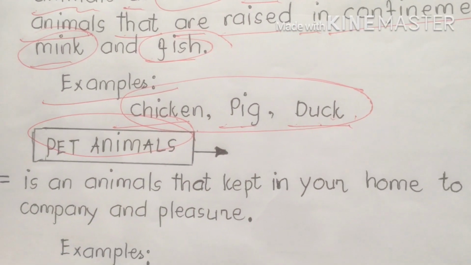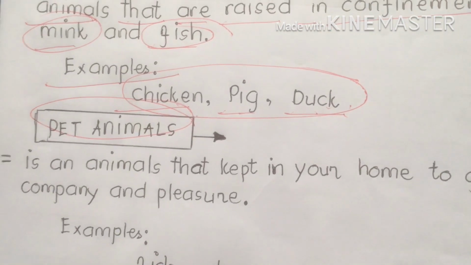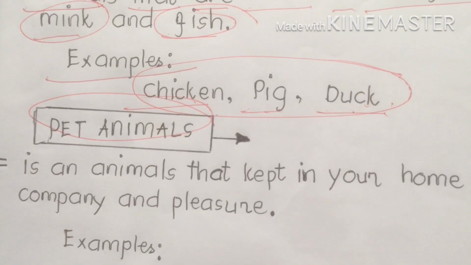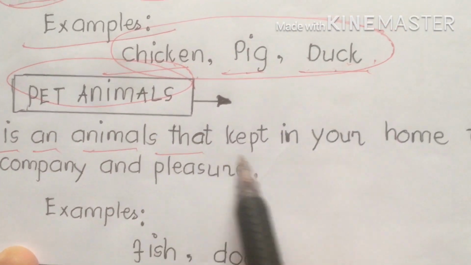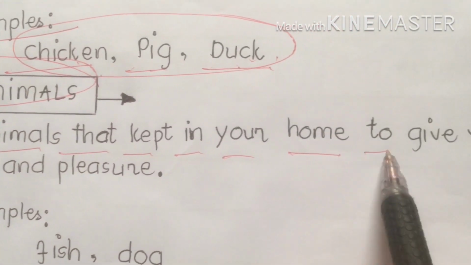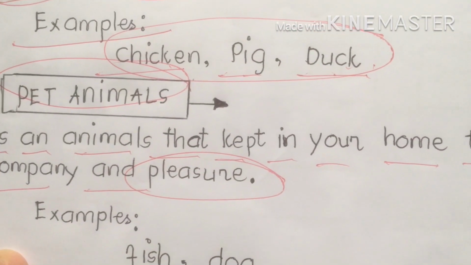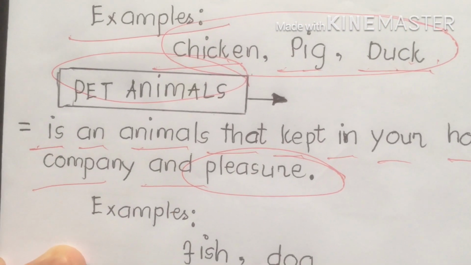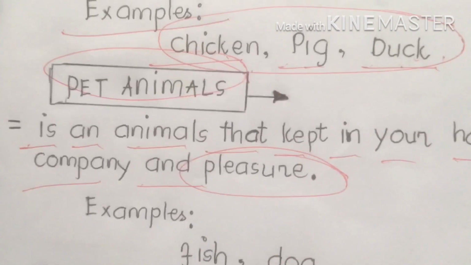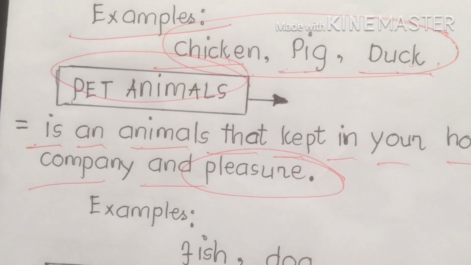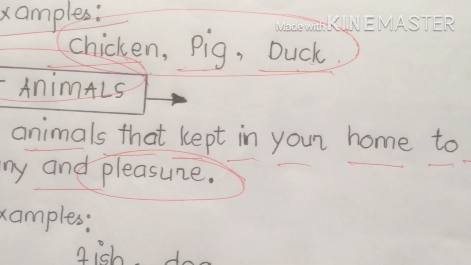This is quite interesting, my dear students, because we can't deny the fact that all of us have pets. And how are you going to care for them? Pet animals are animals that are kept in your home to give you company and, of course, for our pleasure. But it also requires patience. We, as the owners of pets, must consider our do's and don'ts. We need some limitations for you, as the owner, and for the pets also.